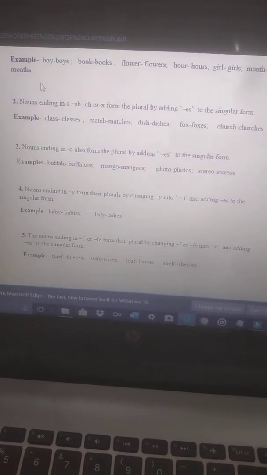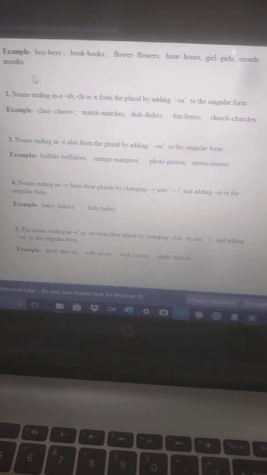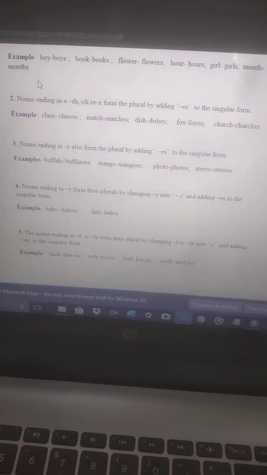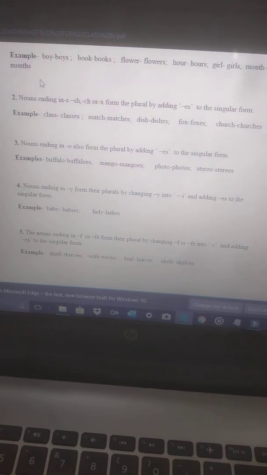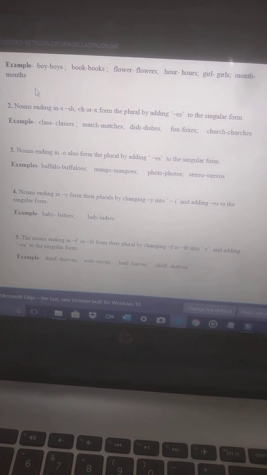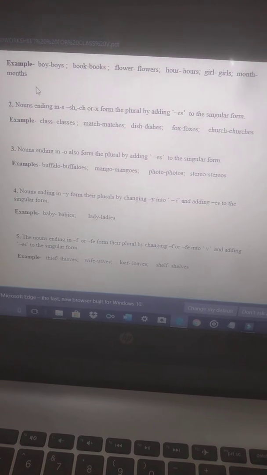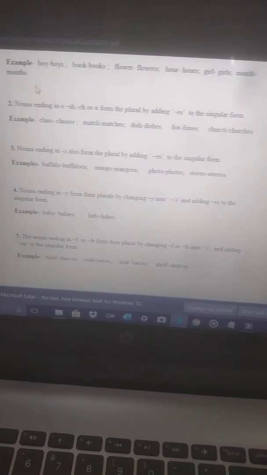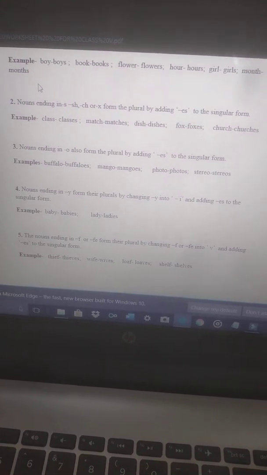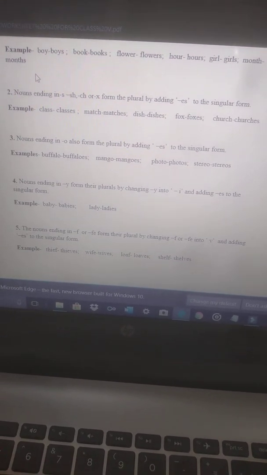Now rule number 3. Nouns ending in o also form the plural by adding es to the singular form. We have to see the word: if it is ending with o and we have to make its plural, then we simply add es to the singular form. Like buffalo, it refers to one buffalo. If I add es to the singular form, it will become buffaloes. Mango, mangoes. Photo, photos. Stereo, stereos. Some of these words we can add just s to as well.